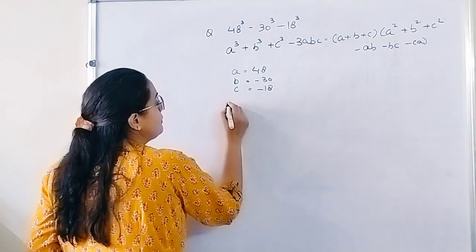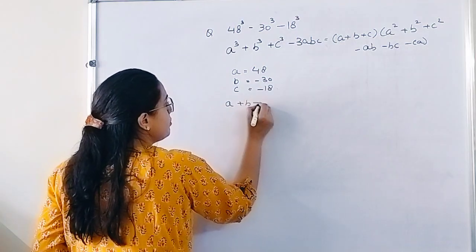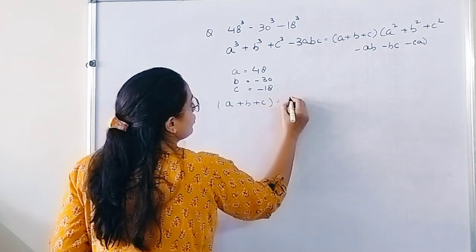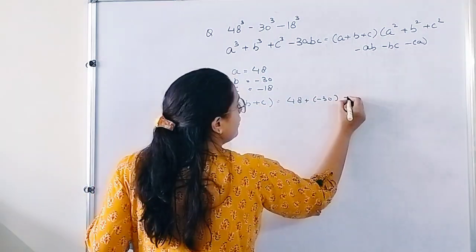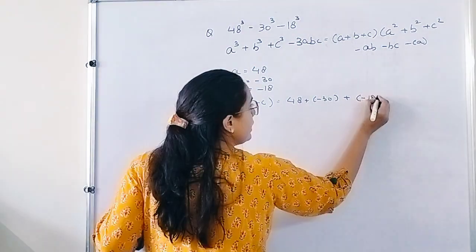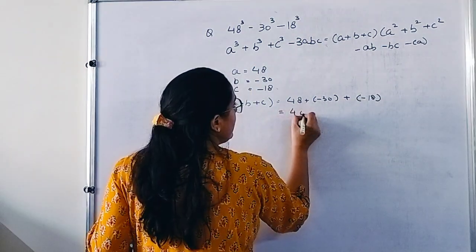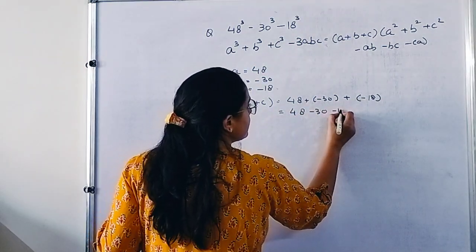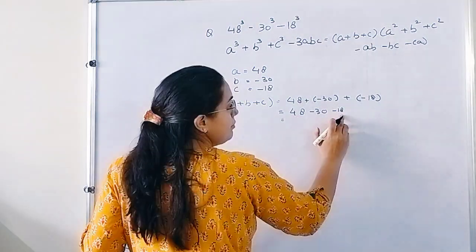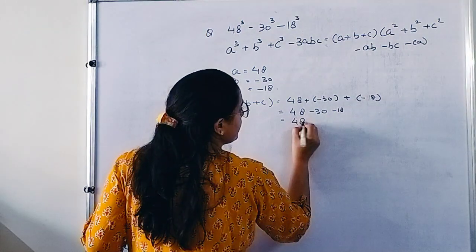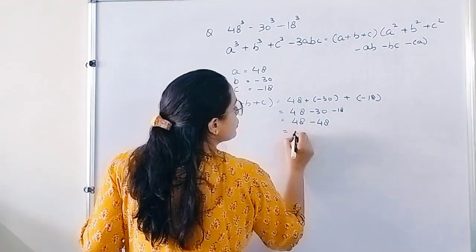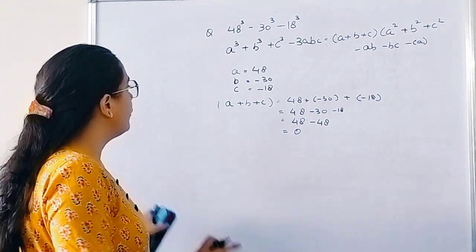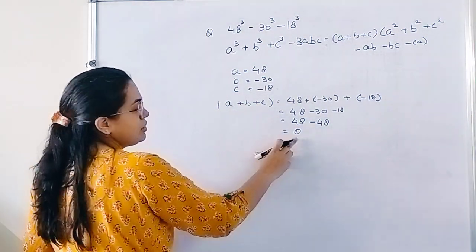If we do a plus b plus c, what do we get? So 48 plus b is minus 30 plus c is minus 18. So we get 48 minus 30 minus 18. Now minus 30 minus 18 is minus 48. So 48 minus 48 is 0. So therefore, a plus b plus c is equals to 0.